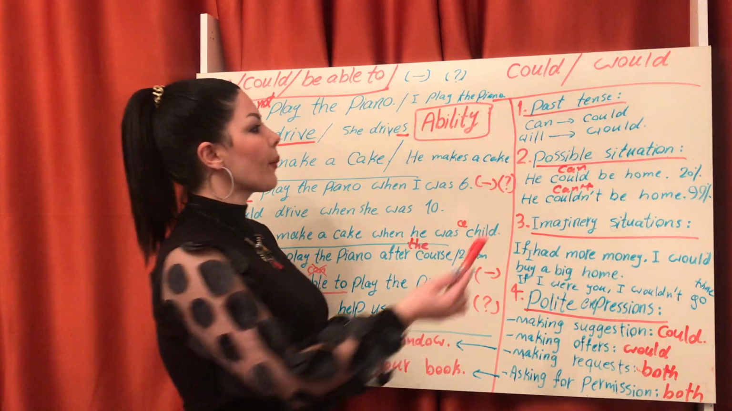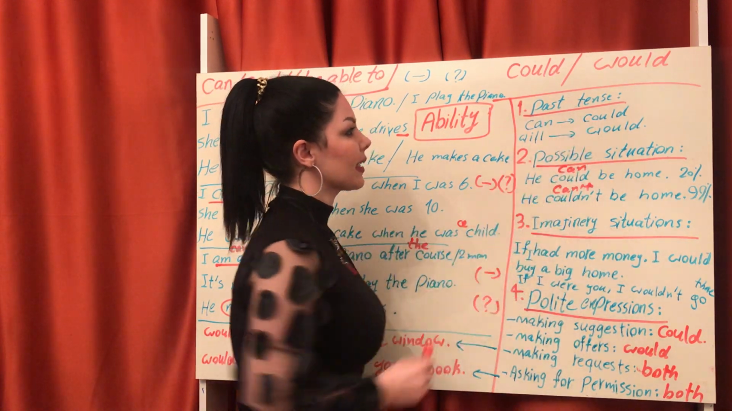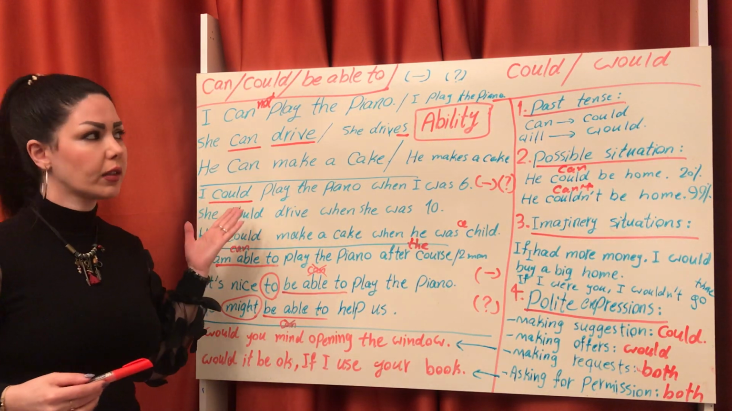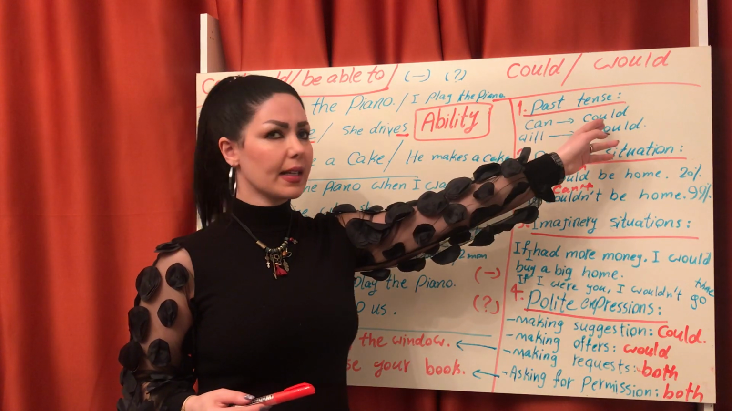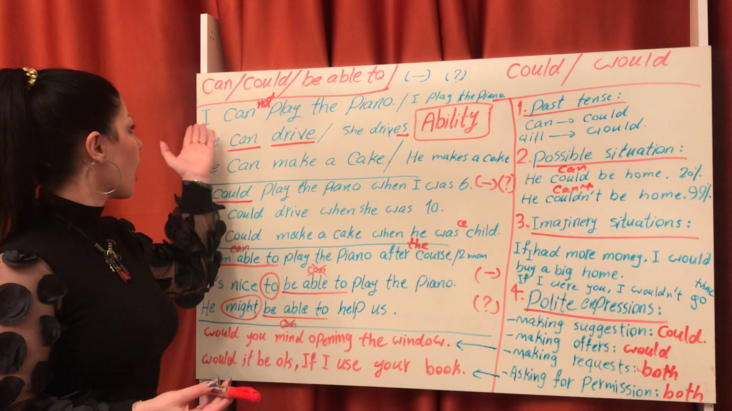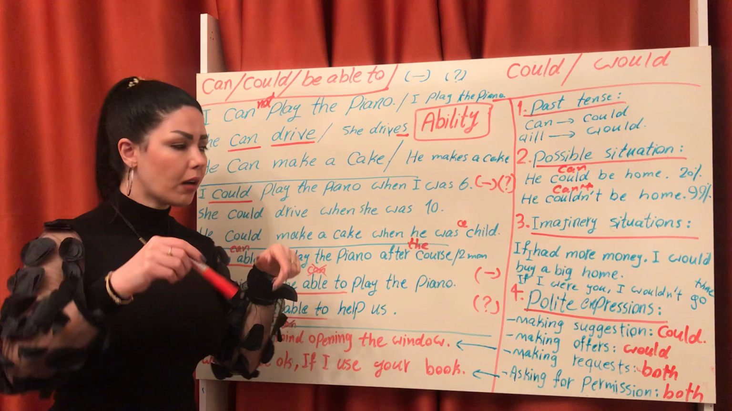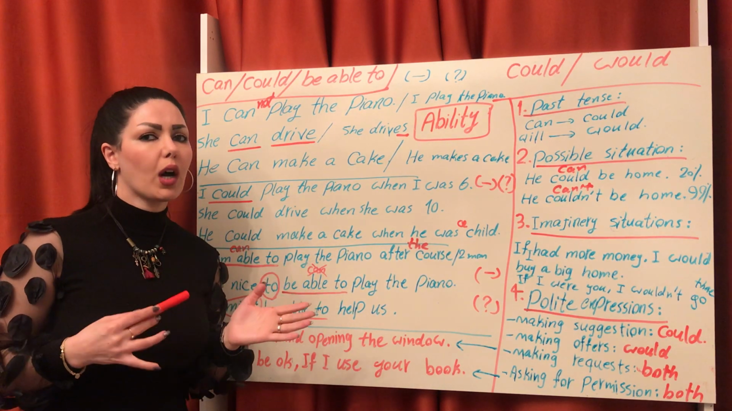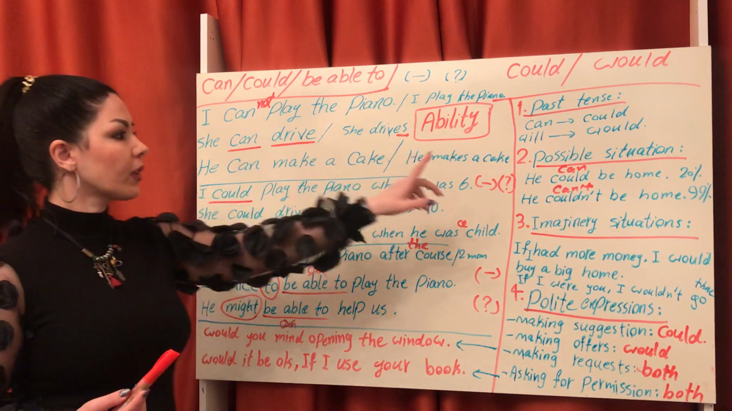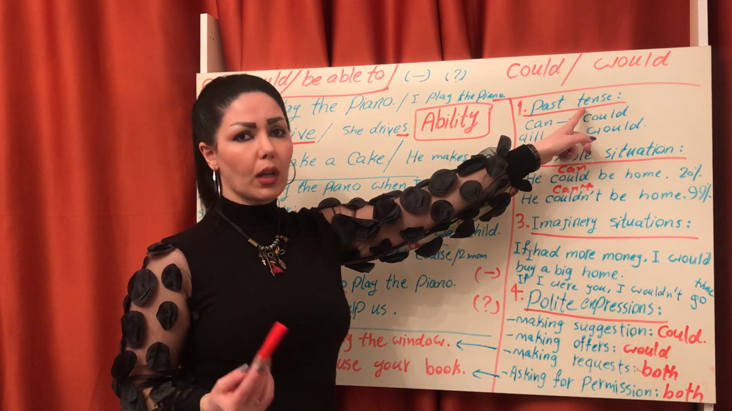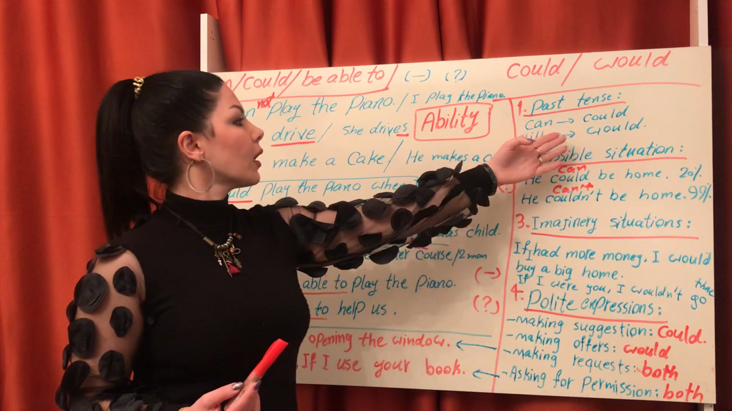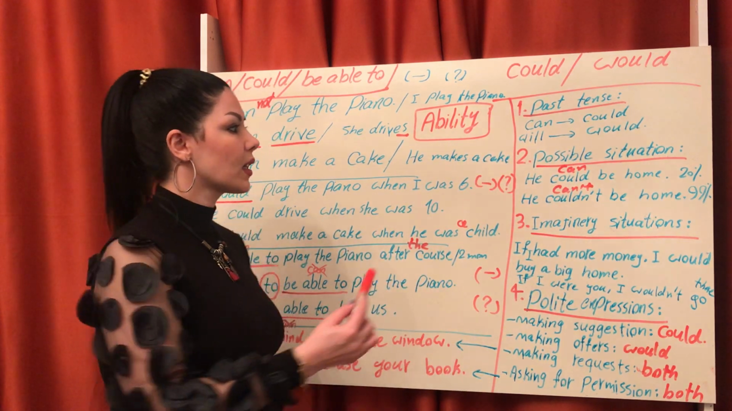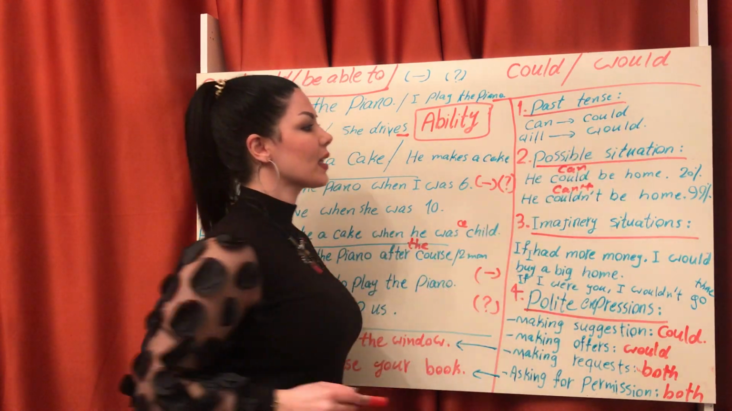Look at past tense. For past tense, as I told you here, can past tense is could. For present, I can play the piano now. For past, I could play the piano when I was 6. So, number one is about past tense, could. What about would? The same. For past tense, will past tense is would.